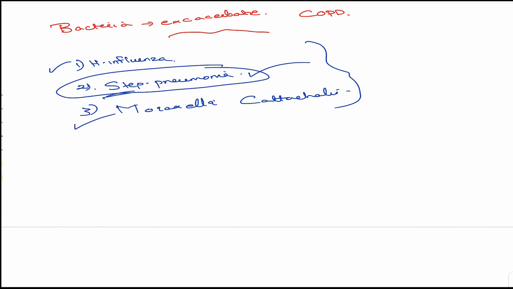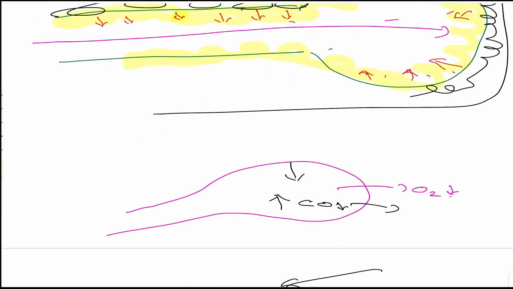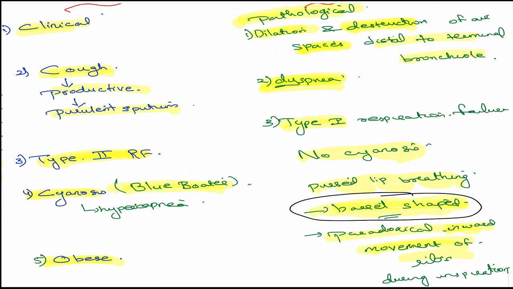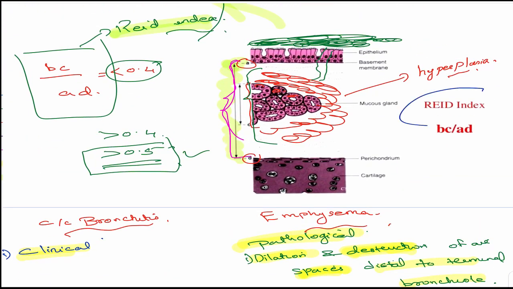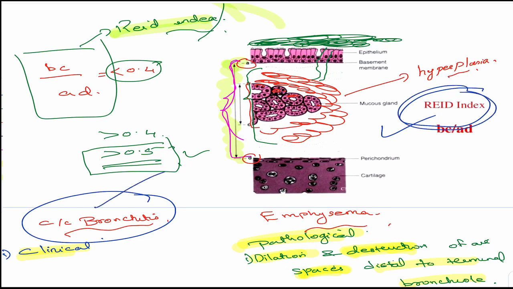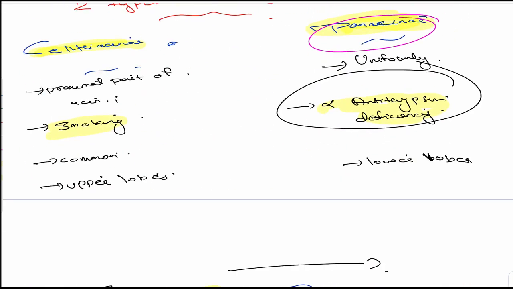So that was about the organisms causing it. Now coming on to the next part, we are almost nearing the final part. So we studied there is something known as an index. Which was that index used for diagnosis of the bronchitis? Reid index. Now I'm coming back to this because you will confuse it. It's chronic bronchitis and Reid index. Now we're going to have a severity classification whose name is also important, GOLD severity classification. So don't confuse it. So Reid index is for chronic bronchitis. Now we are coming on to GOLD severity classification.